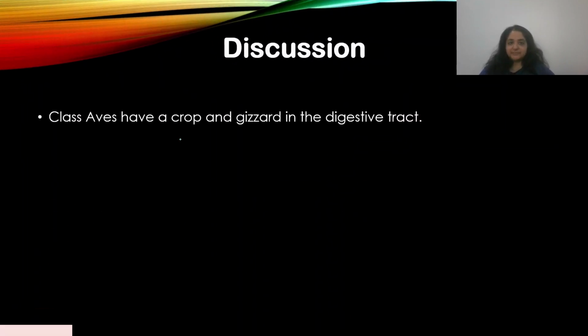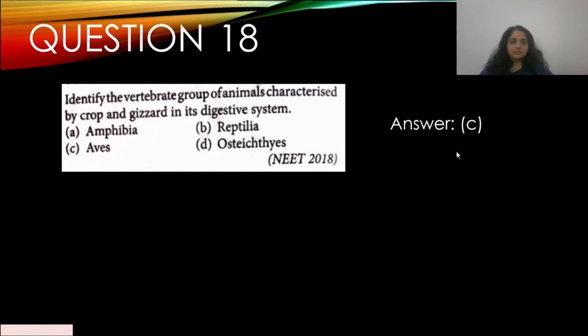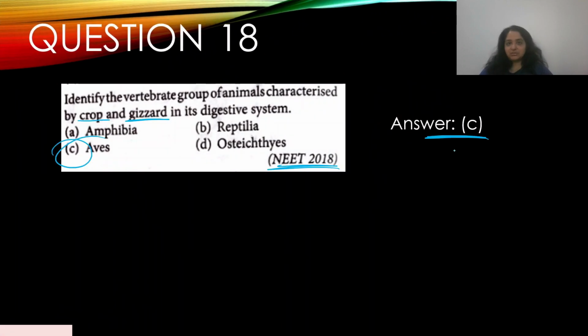So birds, that's what class Aves is, have a crop and a gizzard in their digestive system. Again, remember this as a fact. Okay, they have a crop and a gizzard in their digestive tract. But Amphibia, Reptilia, and Osteichthyes don't have that.